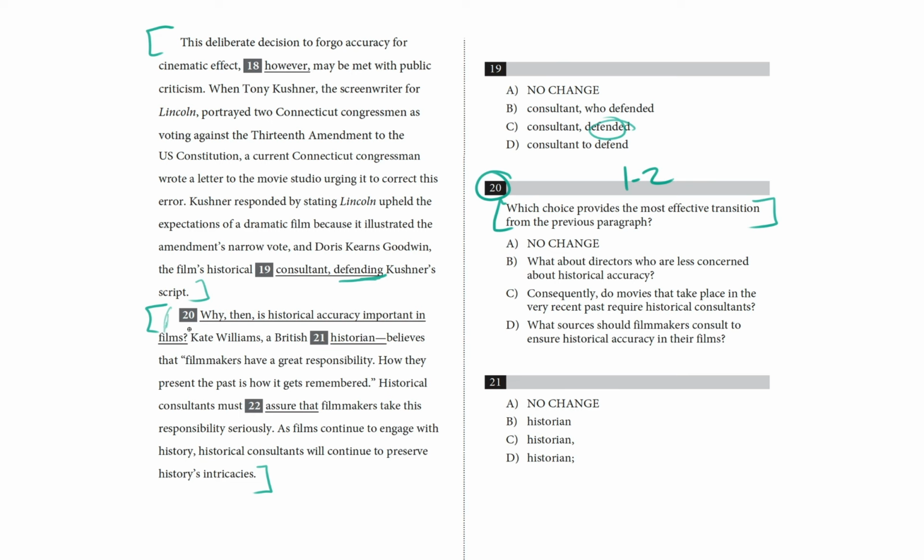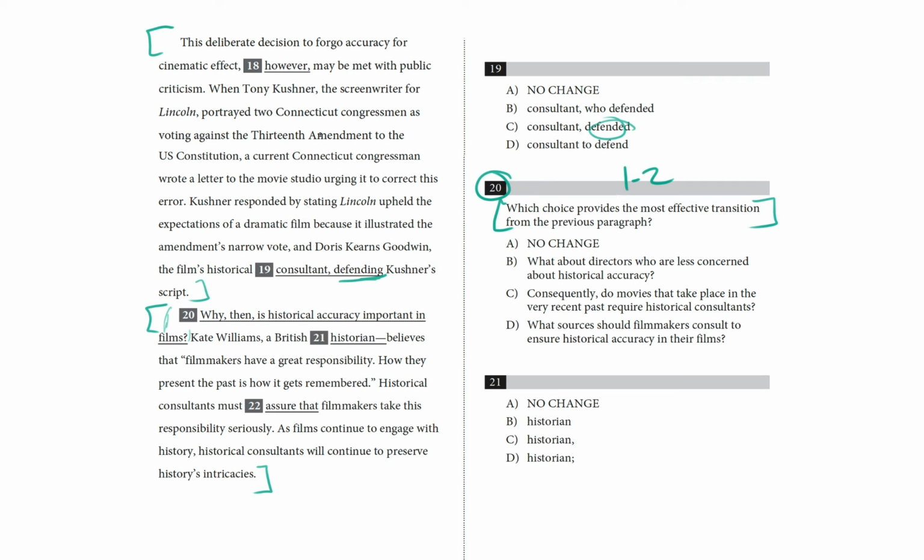Here's our underlined transition sentence. Why then is historical accuracy so important in films? Let's read the next sentence and then stop. Kate Williams, a British historian, believes that filmmakers have a great responsibility. How they present the past is how it gets remembered. So which choice provides the most effective transition from the previous paragraph?